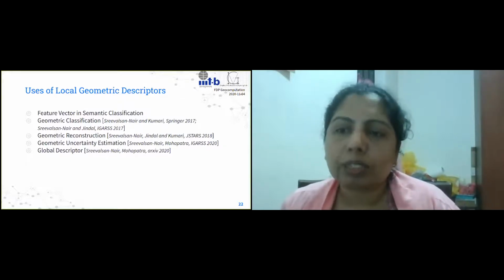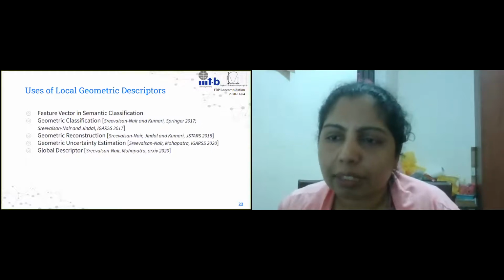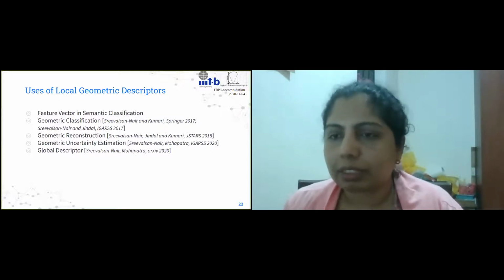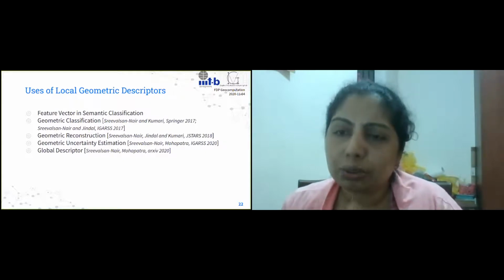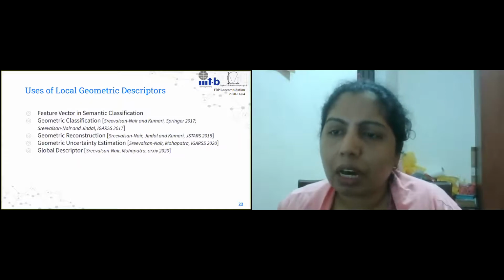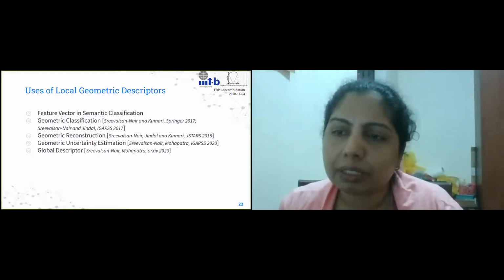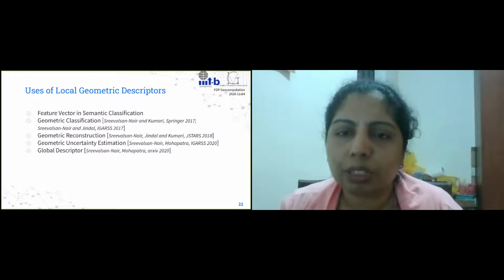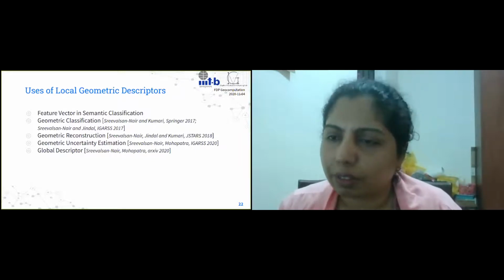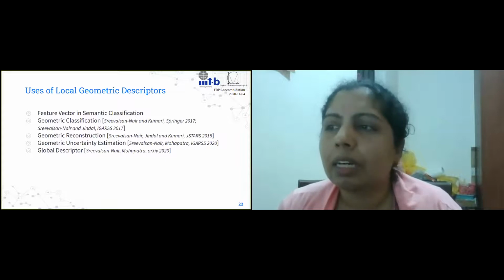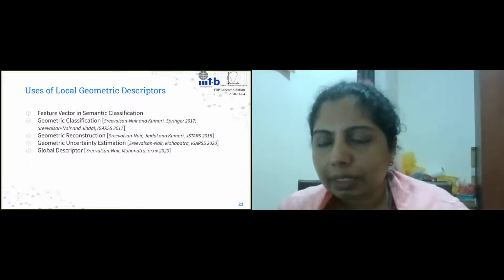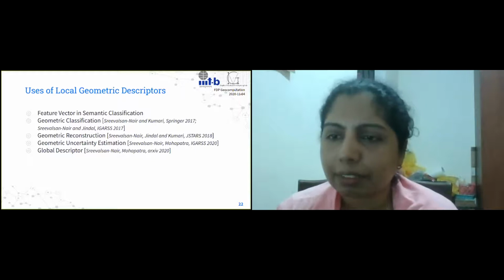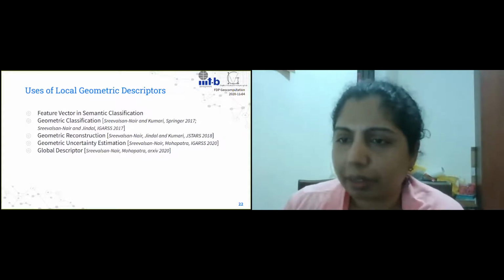We also tried to compute how much uncertainty is there for each point. That is essentially where we found the entropy. And then we used that to see how much it would influence the semantic classification of a point when you would use random forest classifiers or SVMs or something like that. What role does the uncertainty have in correctly classifying that particular point is something that we had looked at.